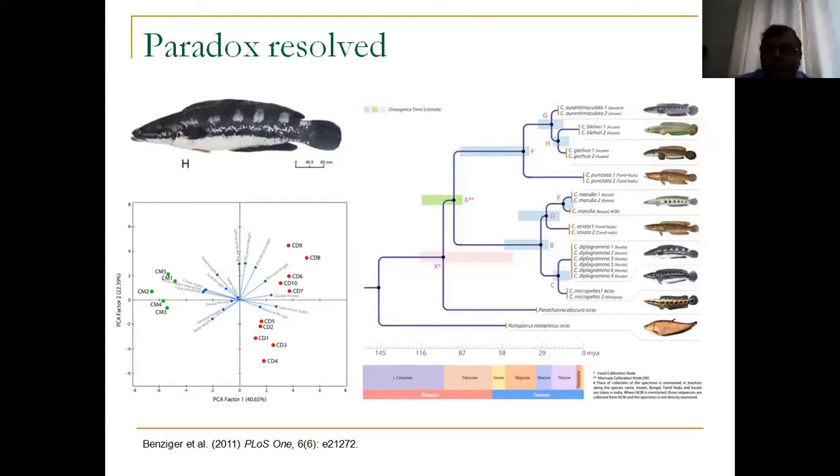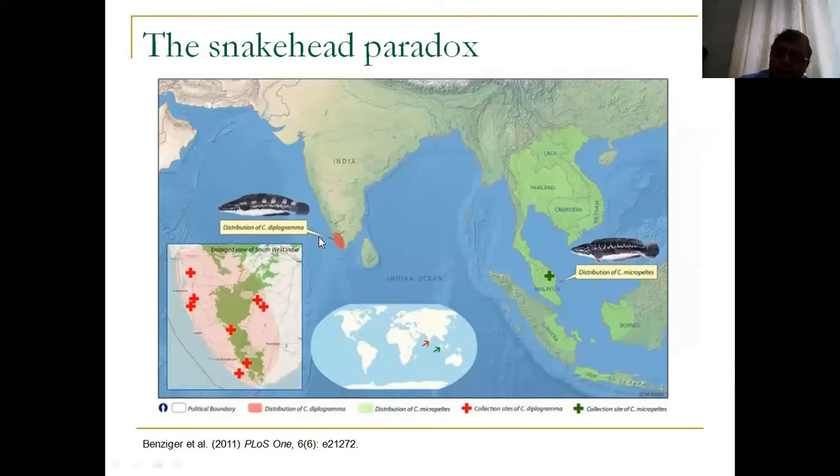Based on this paper, we suggested that this organism is valid. It cannot be an introduction. Diplogama is a valid organism, and it is highly restricted in distribution in southern India, and there are many threats to it. So it has to get a threat status, which helps in the conservation of this species. You can see that integrated taxonomy can help not only solve a taxonomic paradox which has stunned taxonomists for a long time, but also helps in the conservation of an organism.